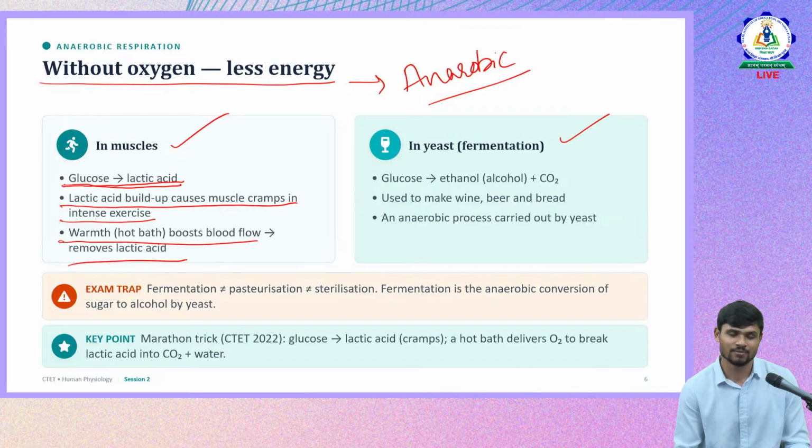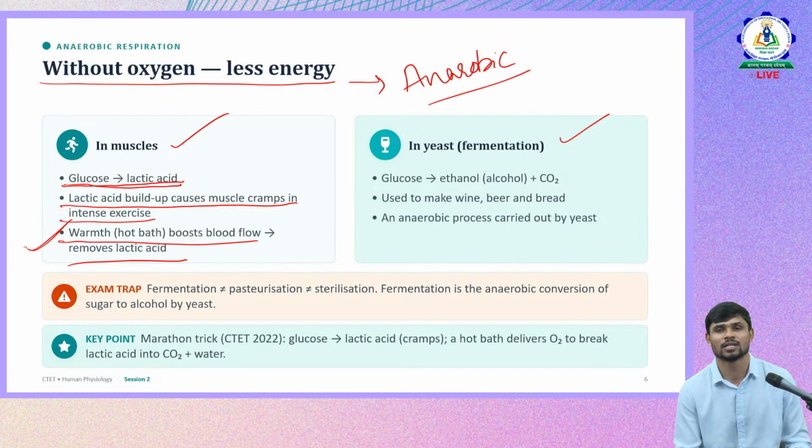So lactic acid will be produced, and due to accumulation of this lactic acid as a result of anaerobic respiration, we get cramps. Most of us might have already experienced that. And how do we remove these cramps and this lactic acid from the muscle or from the cells? It is through a hot water bath.